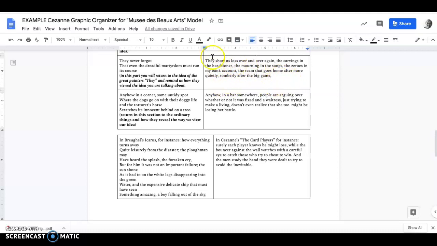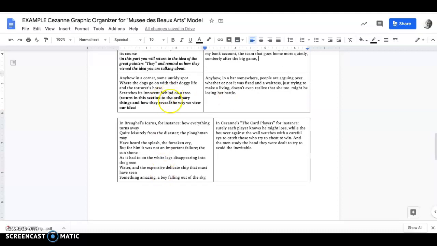And so here we have how players show us loss in lots of different ways. Physical death as represented by the headstone, sad songs that we listen to when we're players and we've been played, the zeros in the bank accounts. These are when you've lost in the game of money or employment, the team that goes home more quietly, somberly after the big game. Actually, I think I'm going to take that word out there. But this is about the team that lost and their trip home and how that's different than winning and what the winning team feels like.